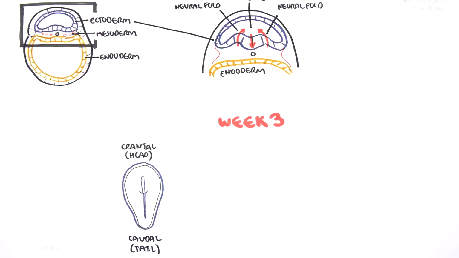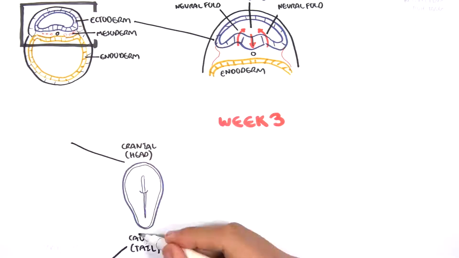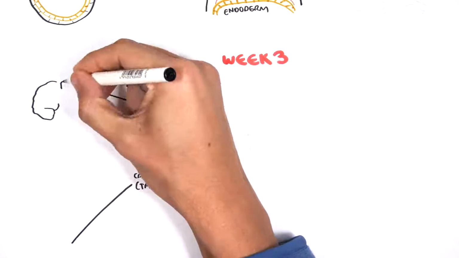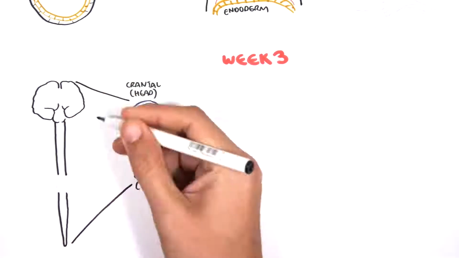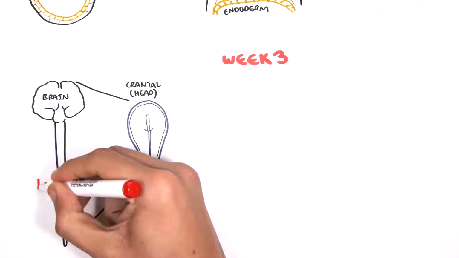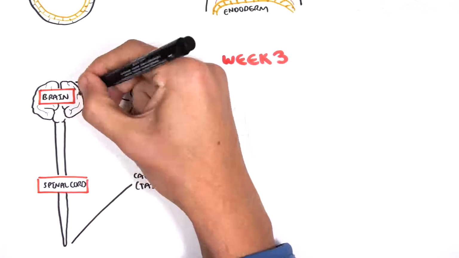Neurulation advances both cranially and caudally. So it starts from the mid-region. So the end of neurulation, the cranial end, will eventually give rise to the brain, and then going caudally will be the spinal cord.